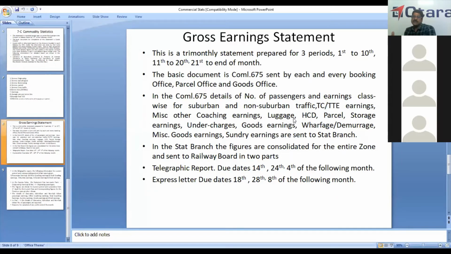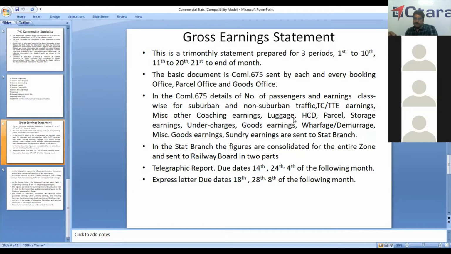Then with TCTT, they will also furnish the TCTT earnings: number of passengers penalized, the fare recovered from them, and the penalty levied on them. In case of penalty, that will go to other coaching earnings, and unbooked luggage. Unbooked luggage is what it says, and they levy fare for the luggage.